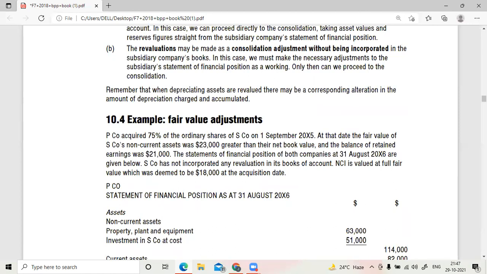P company acquired 75% of ordinary shares of S company on 1st September. At that date, the fair value of S company's non-current assets was 23,000 greater than their net book value. So now you should do the fair value adjustment.